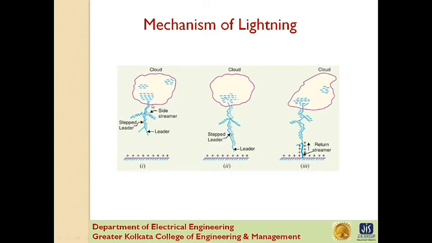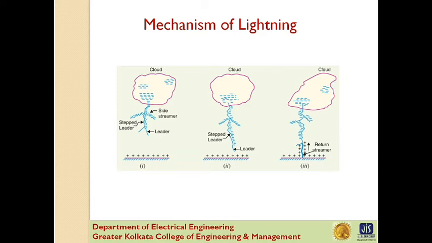Next we discuss the mechanism of lightning. Now when a charged cloud passes over the earth, it induces an equal and opposite charge on the earth. This figure shows a negatively charged cloud inducing a positive charge on the earth below it.